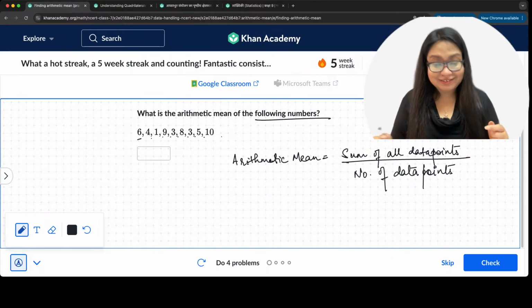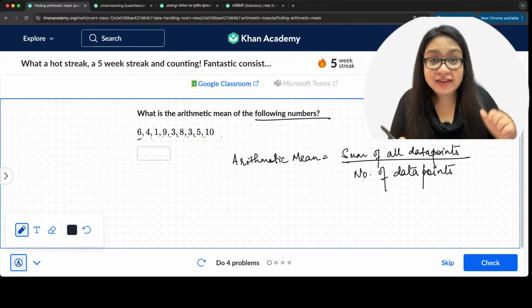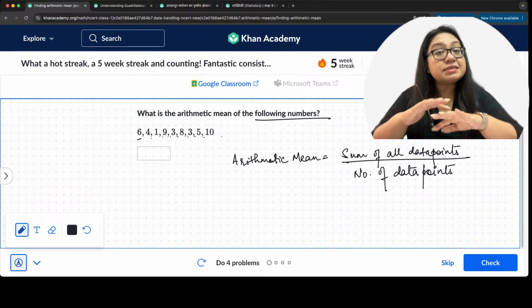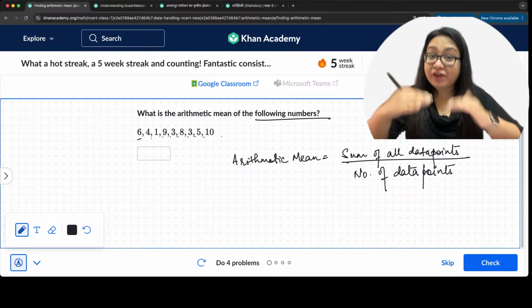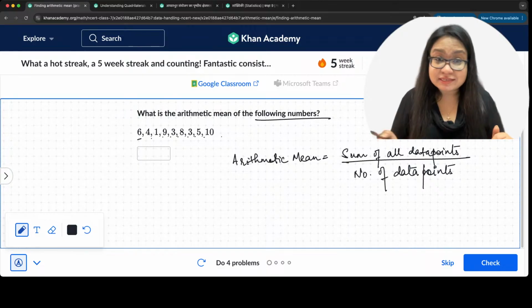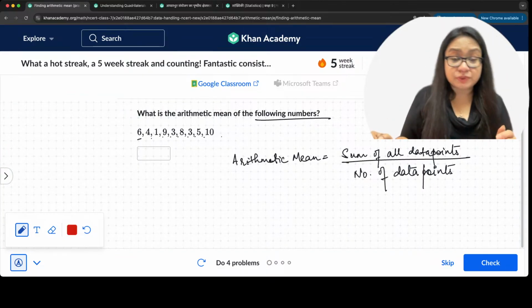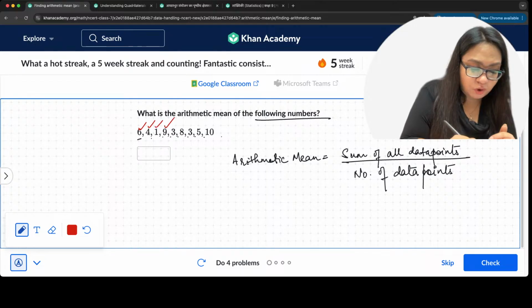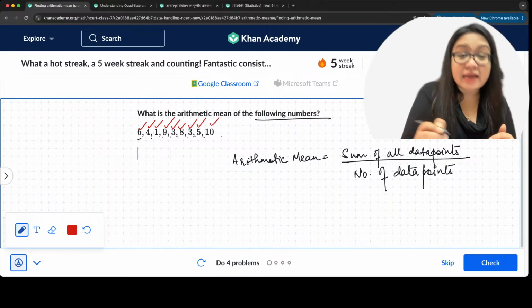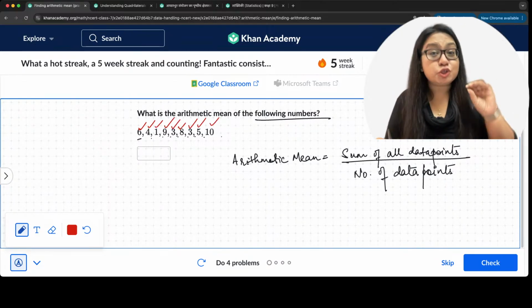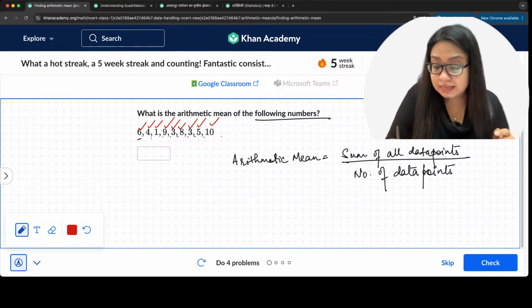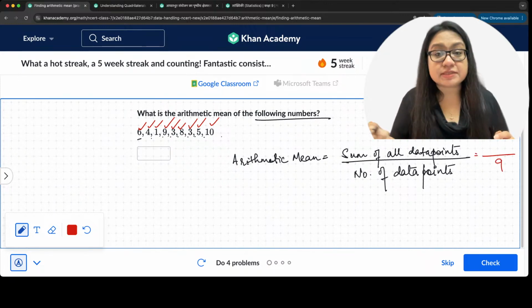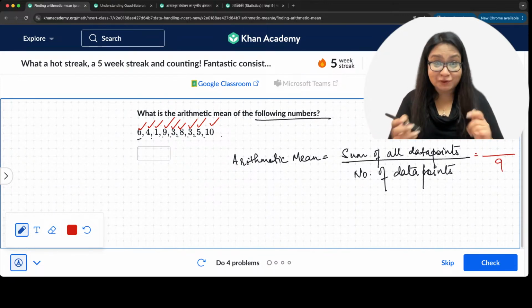All right, let's check. How do we calculate mean? Sum of all data points divided by number of data points. So let's count. How many data points are there? We have 1, 2, 3, 4, 5, 6, 7, 8, 9. 9 data points, so the denominator is going to be 9. Looking good, Mohit.